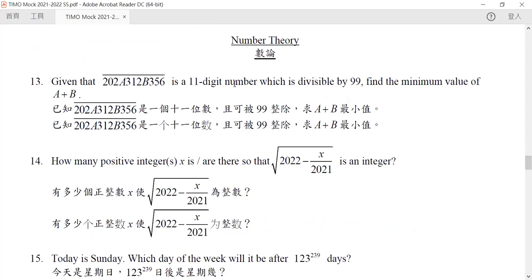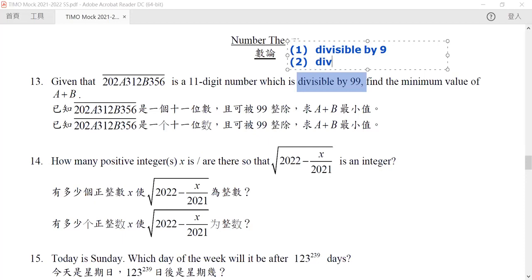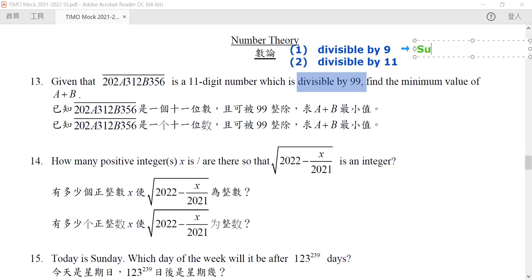And hence we have finished our algebra. Now let's go to another theory. Given that this number is divisible by 99. Now, remember that divisible by 99 means two things. One is that it is divisible by 9. Again, we have some rules to figure out whether it's divisible by 9. And the second one is divisible by 11. So we also have some rules to figure out whether it's divisible by 11. So first thing first, the rule that we would like to use is the sum of digits, right?